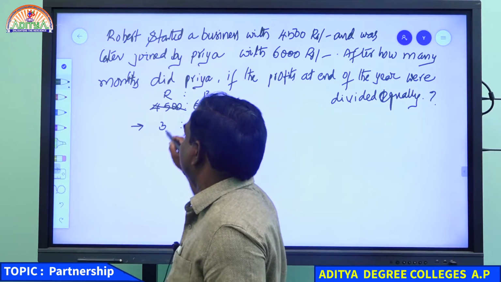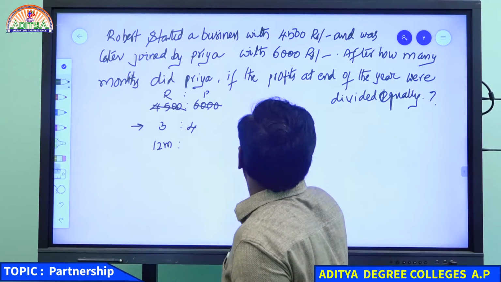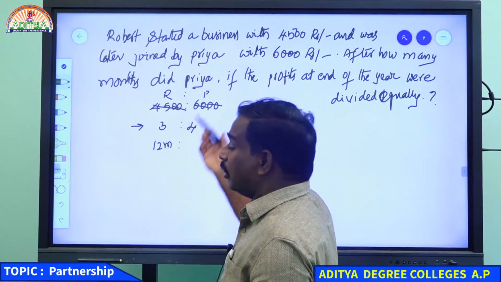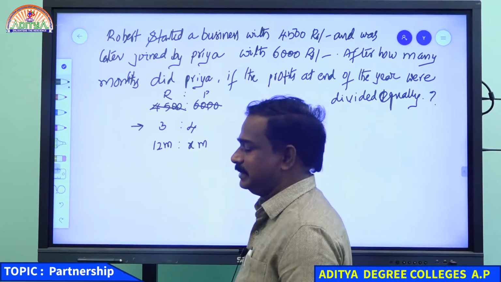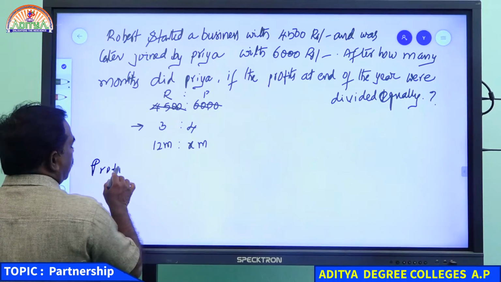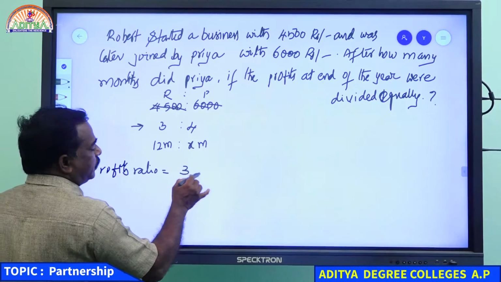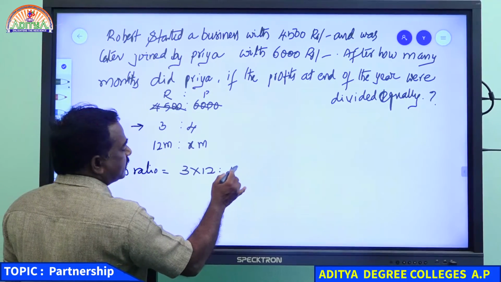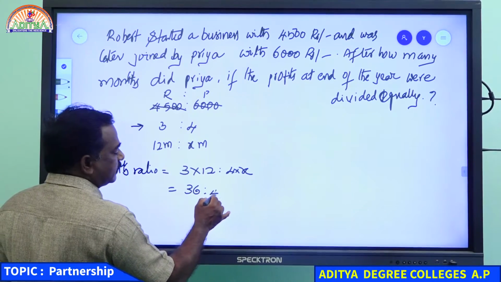Robert started the business with a time period of 12 months, and Priya joined after how many months we don't know. She was in the business for X months. So the profits ratio is 3 into 12 is to 4 into X, so 36 is to 4X.